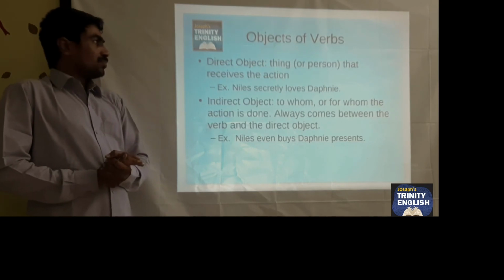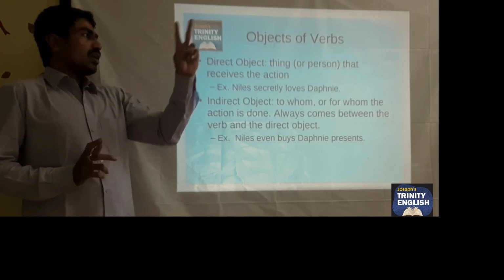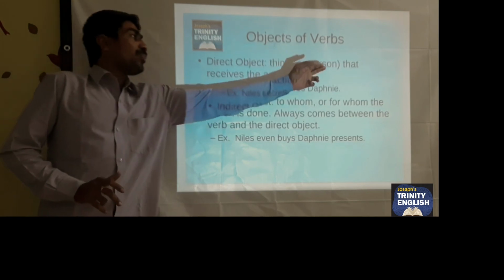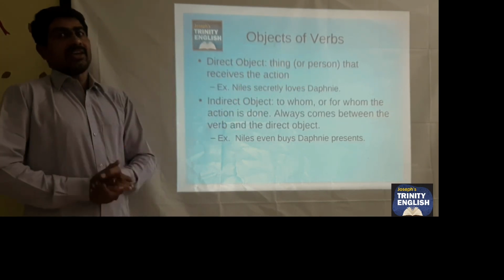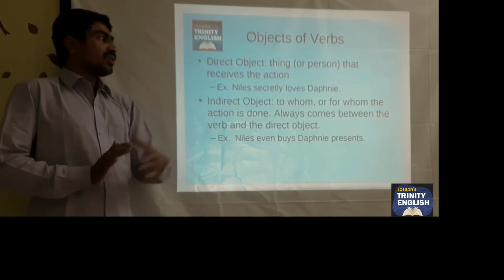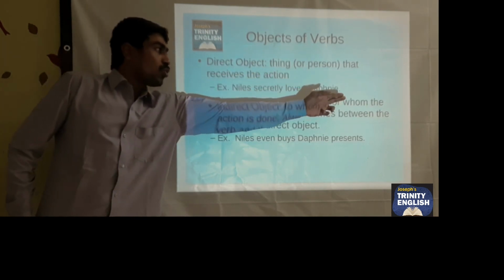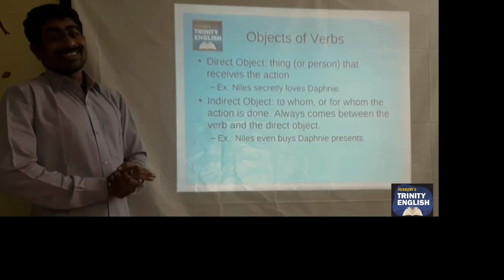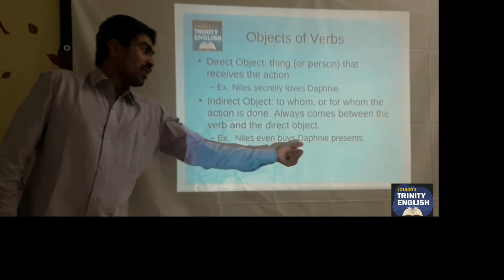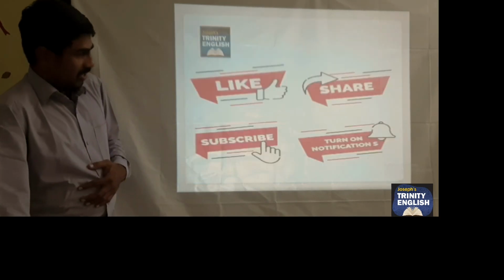Objects of verbs. There are two types of objects: direct object and indirect object. The thing or person that receives the action directly is known as the direct object. Niles secretly loves Daphne. An indirect object is to whom or for whom the action is done. It always comes between the verb and the direct object. Niles even buys Daphne presents. So here this is the predicate.